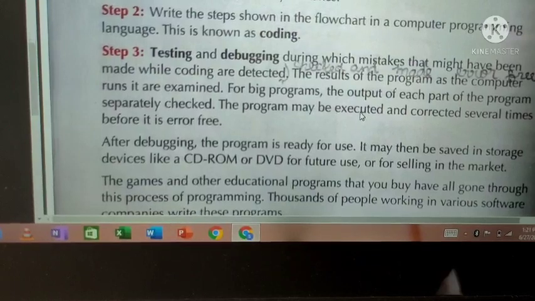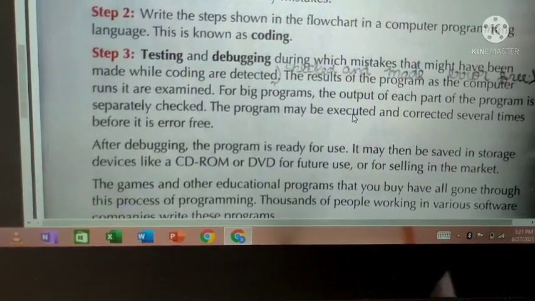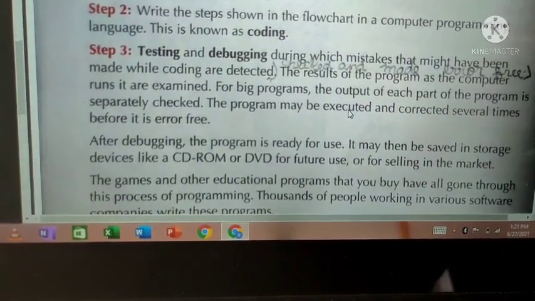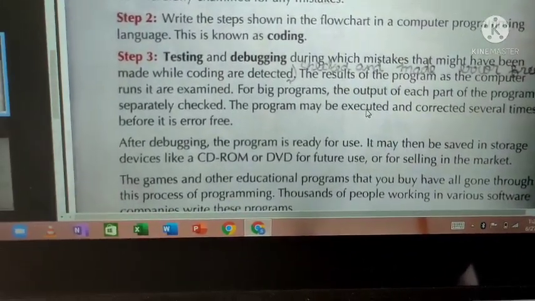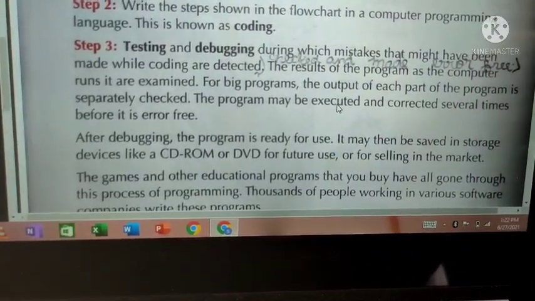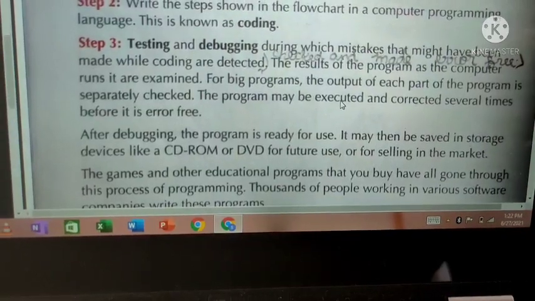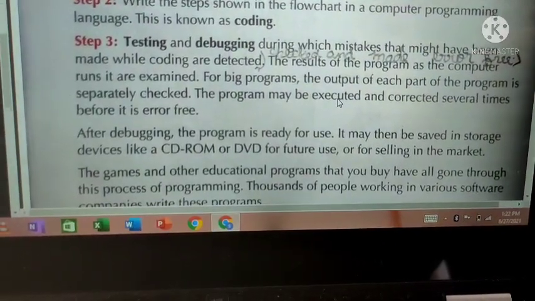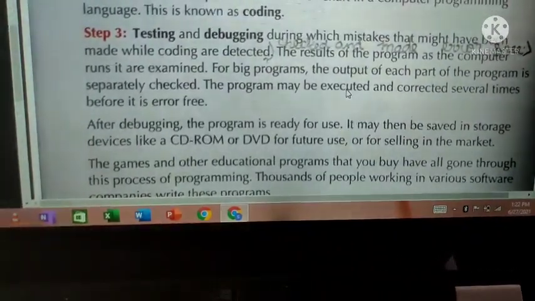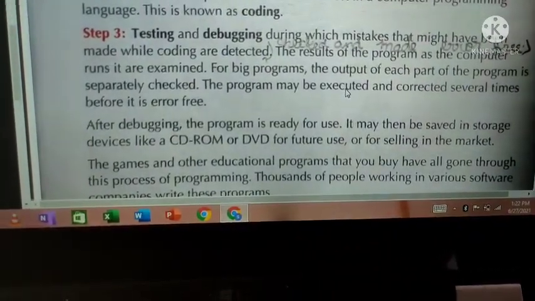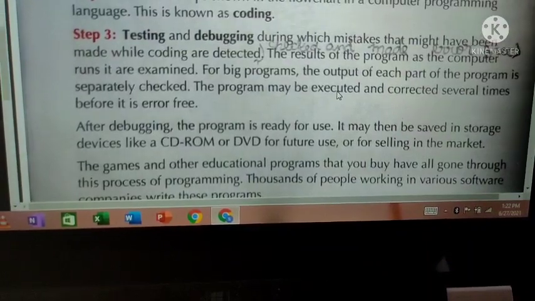It is helpful to detect whether any error is there in the program. You will write a program, but it is human nature to make mistakes. So while doing the testing and debugging process, we can easily detect what defect is there in the program. If any defect is found, then we can rectify it.